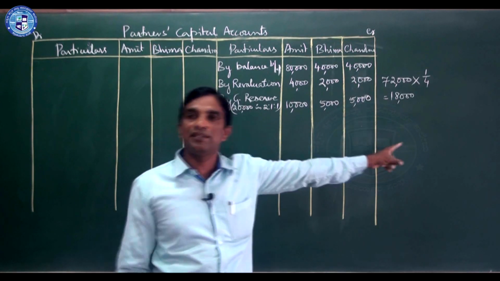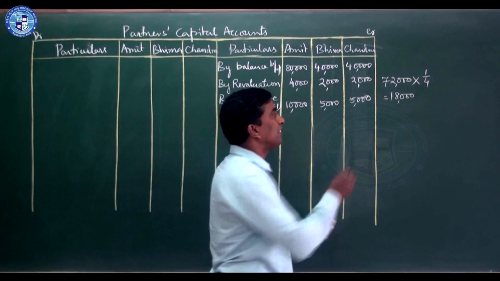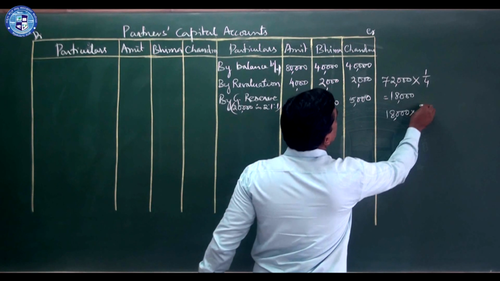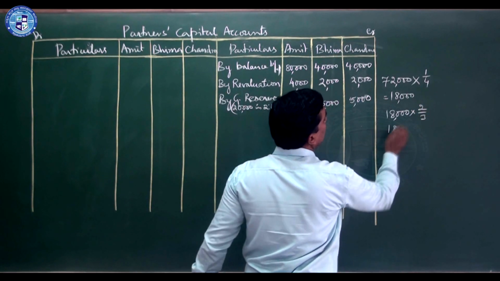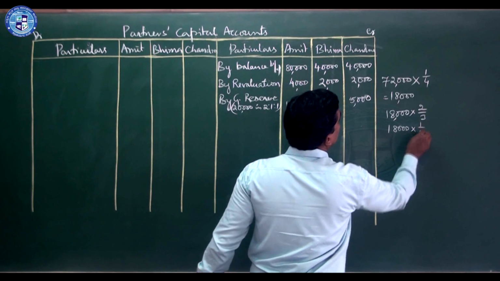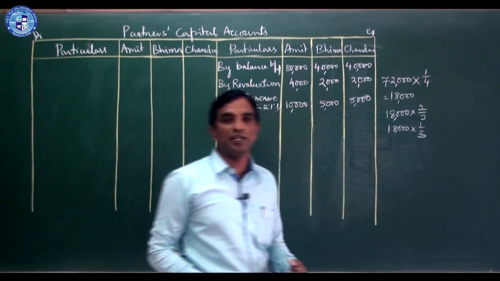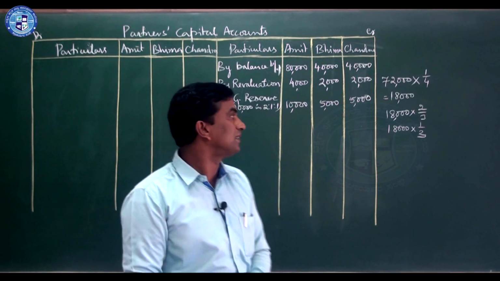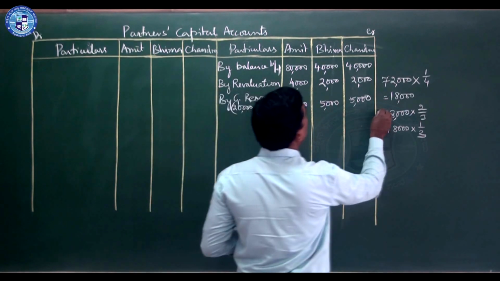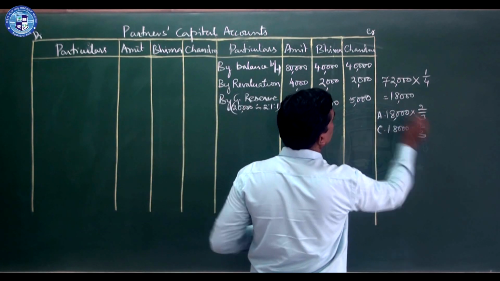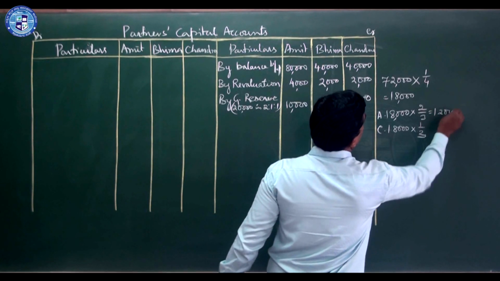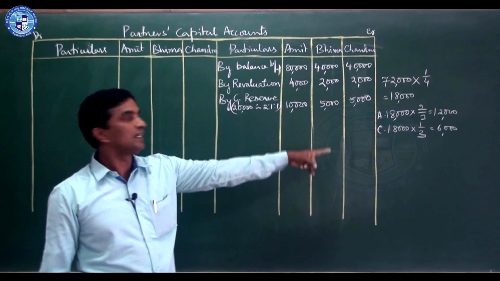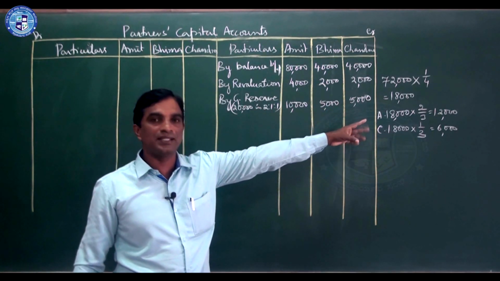While calculating his share, we should see old ratio. When they are adjusting with the remaining partners, we should see gain ratio. So gain ratio is 2:1. So 18,000 into 2/3 and 18,000 into 1/3. So it becomes 12,000 and 6,000. So this is Amit's, this is Chandru's share. They have to compensate in this ratio, that is gain ratio.